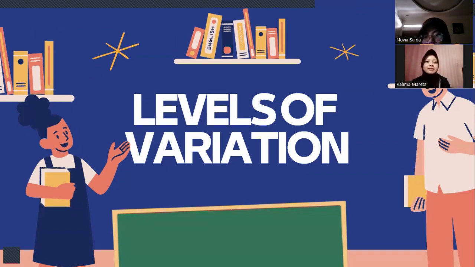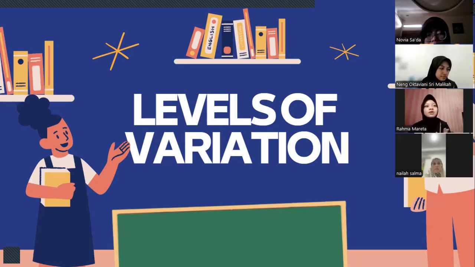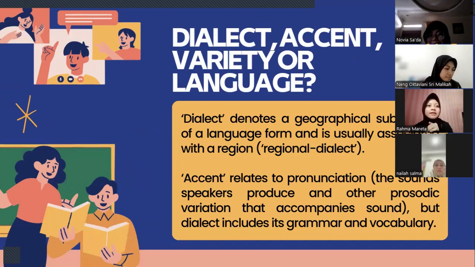So for the next material, we will discuss levels of variation. English is varied at all levels of language. Next slide. First is dialect, accent, variety, or language. Dialects denote a geographical subdivision of a language form and are usually associated with a region. However, in addition to regional distinctions, dialect variation can also be influenced by a number of factors including class, social group, ethnic group, age group, and gender.